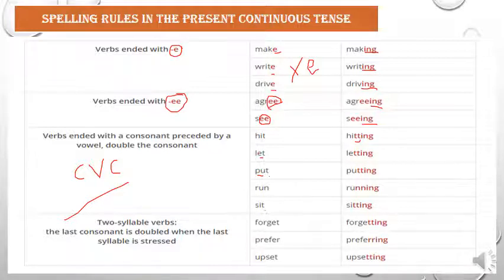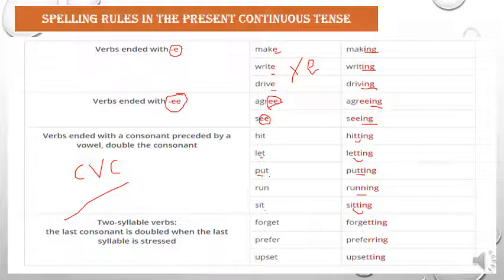Let, we doubled the T. Put, we doubled the T. Run, we doubled the N. Sit, we doubled the T. So the third rule says that the consonant, vowel, consonant verbs, in order to change them to the present continuous tense, we have to double the final consonant and then add ing.